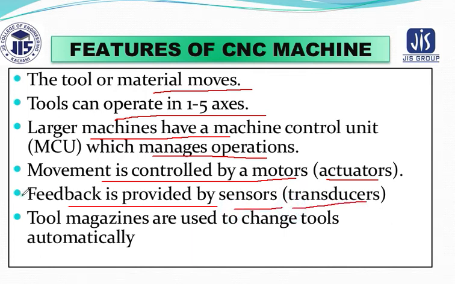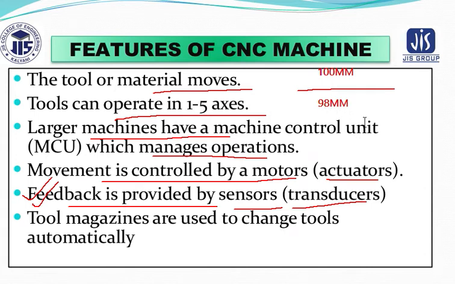Why is feedback provided? I have already explained that if you need to travel, suppose, a 100 millimeter distance, but your machine has reached only 98 millimeter, that means 2 millimeter it is lacking behind. If it is not traveling that 2 millimeter, you are not gaining the exact dimension that you want for your product.